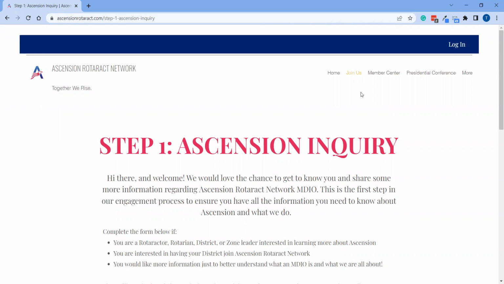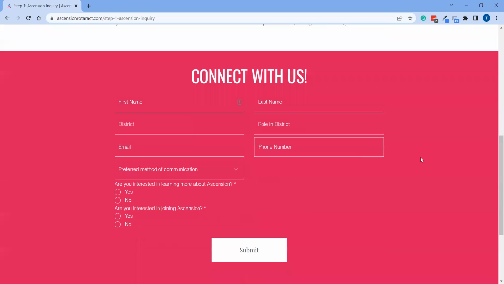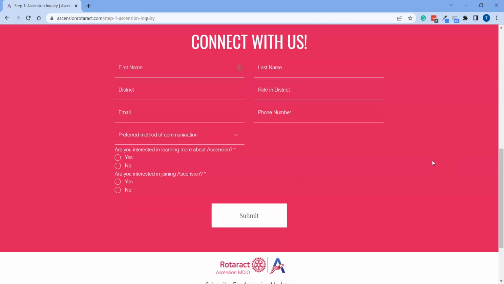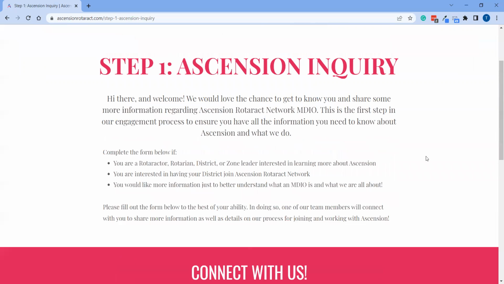We ask that your district governor, as well as your district Rotaract representative or a standing in Rotaract representative, sign that form and then share it back with our team before we move on to step 2. So we'll make sure to explain all of that in the email response to this official inquiry form that you submit. But we do want to make sure that we're filling out that form and that we do share it with Rotary International just for their paperwork and for their tracking purposes.